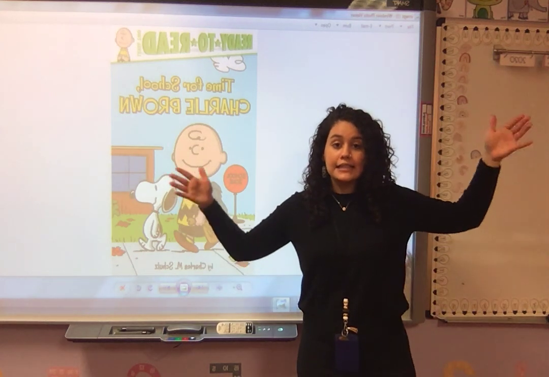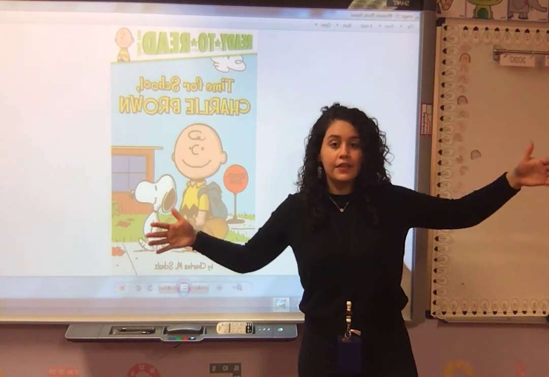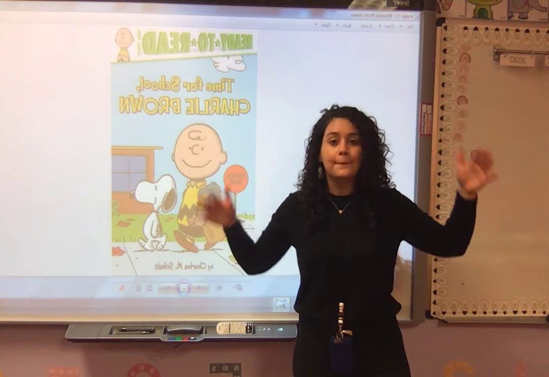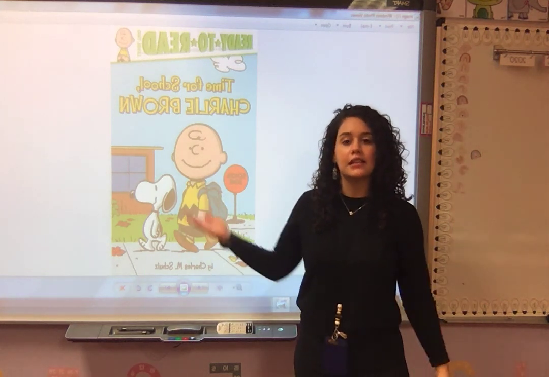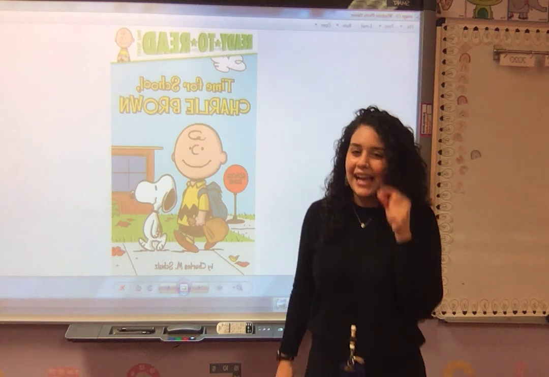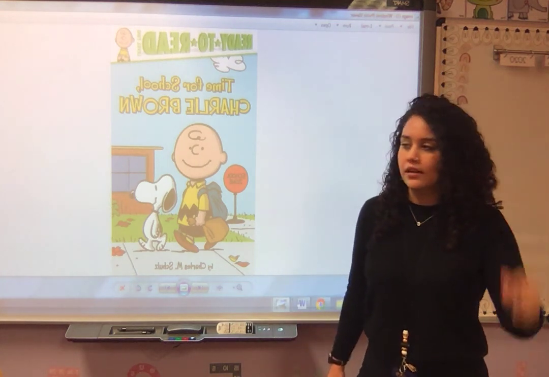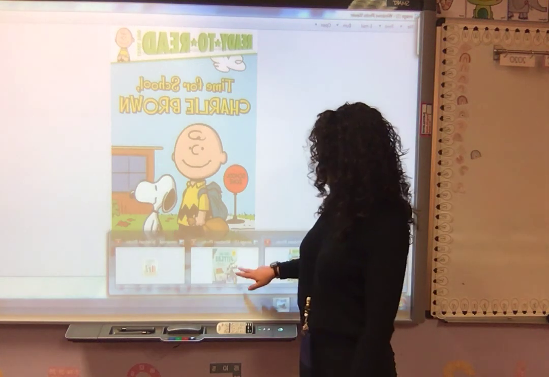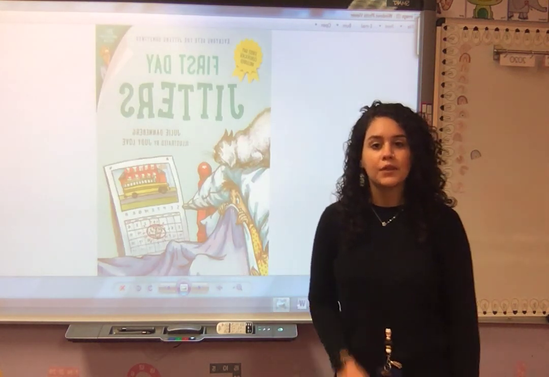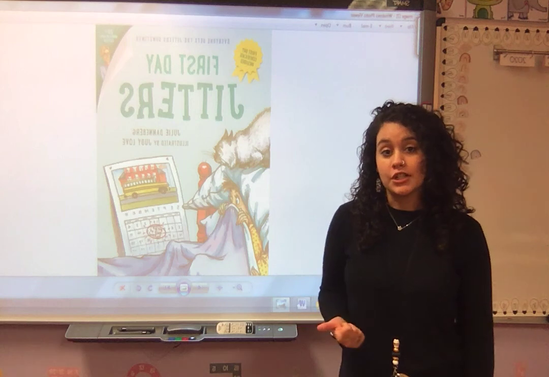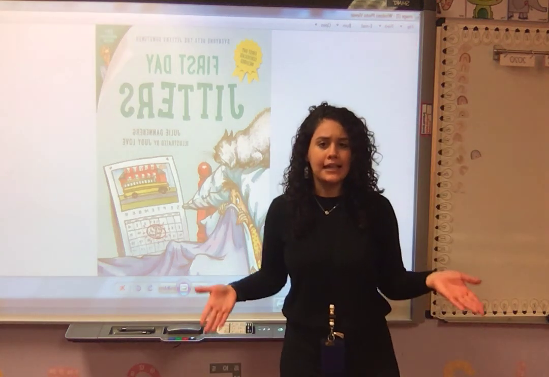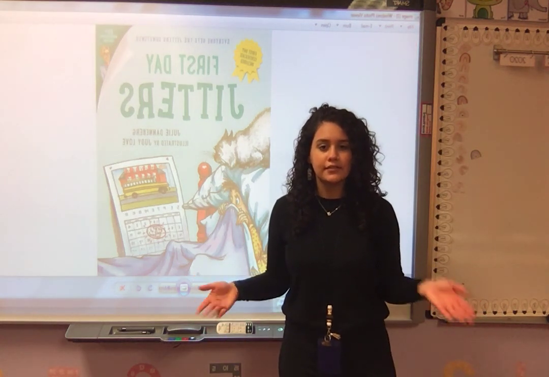But the main idea is the big thing that happens. The big main thing that's happening is it's his first day of school. The tiny details are the little things that are happening along the way. Let's look at another example of another book we read last week. We also read First Day Jitters. What's the main idea in First Day Jitters? Think about it.